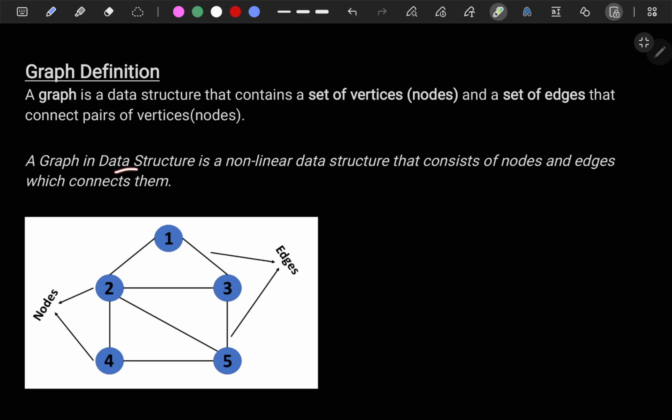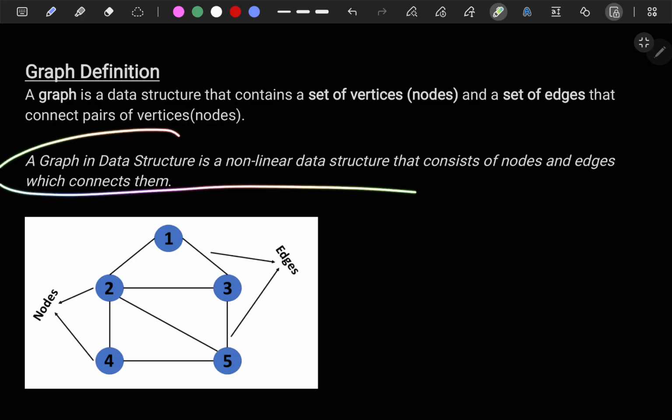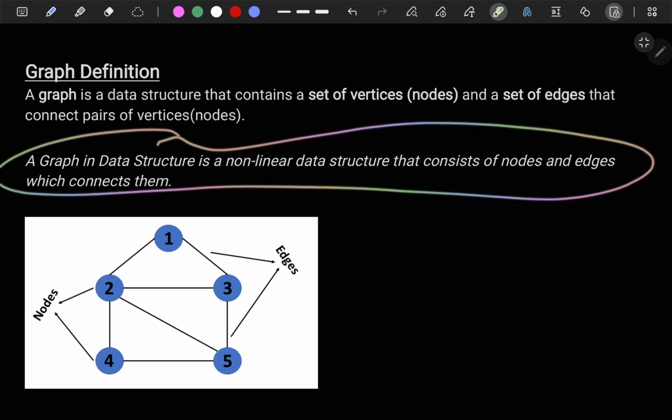The graph is a data structure. What kind of data structure? It's a non-linear data structure. It's not a linear data structure. Tree and graph both are non-linear data structures. Linear data structures are linked list and array. They all are linear data structures. A graph consists of nodes which are connected. Okay, this is a simple definition. You try to understand this definition right now.